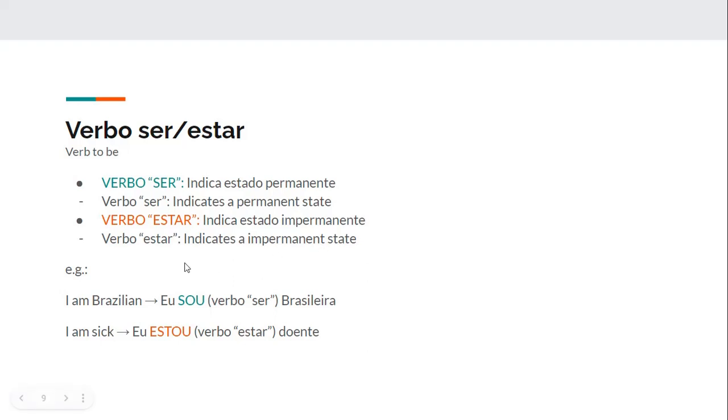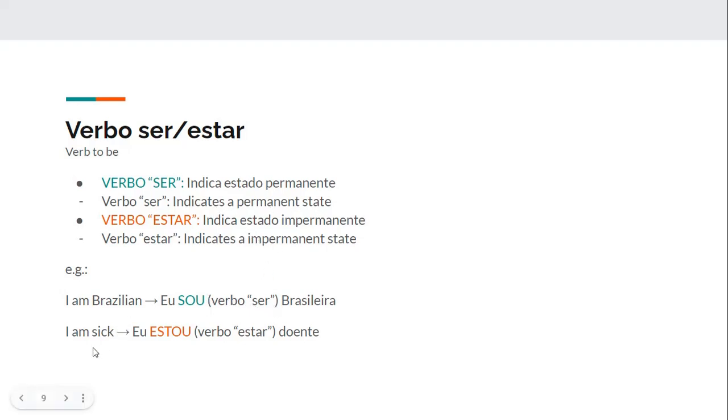So for instance, if I say I'm Brazilian, and I'm thinking about saying this in Portuguese, to be Brazilian, is it a permanent or an impermanent state? Well, it's permanent, right? Once I was born in Brazil, I will always be Brazilian, so it's a permanent state. So I am Brazilian, and to say this in Portuguese, we would use verbo ser, because of the permanent state.